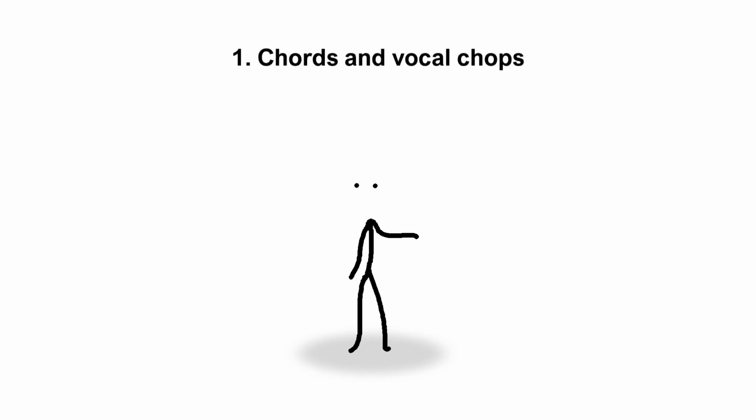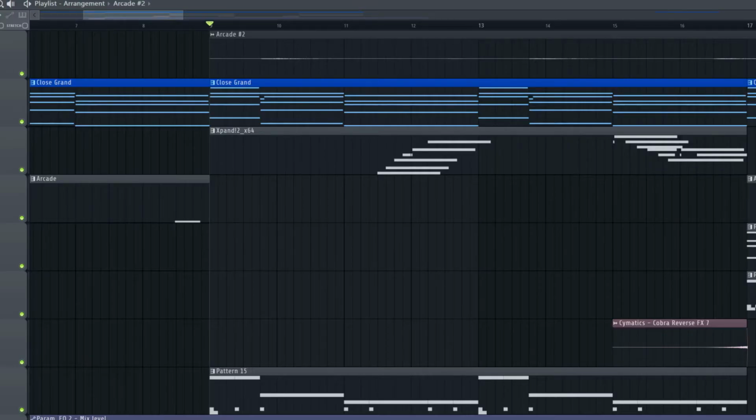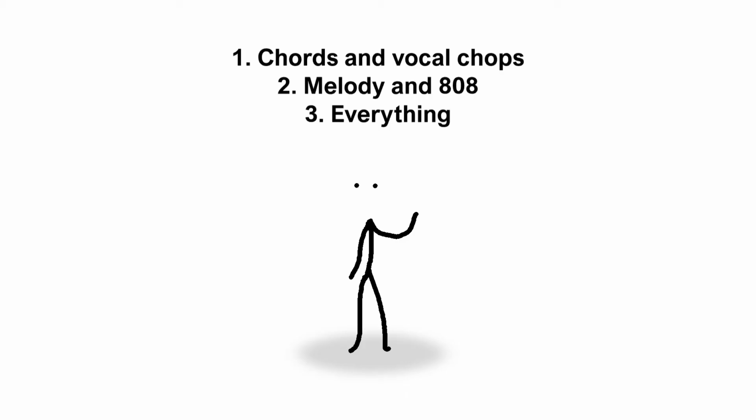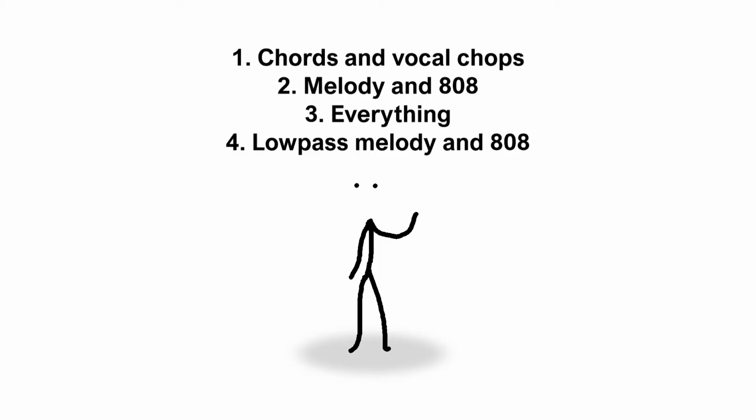Now let's go over the last thing, arrangement and effects. There are 4 main stages to this beat, and those are chords and vocal chops, melody and 808, everything, and low pass melody and 808.